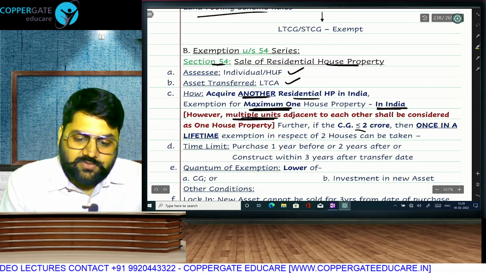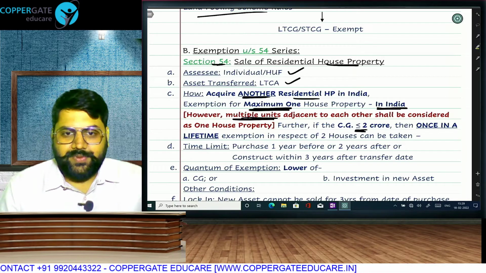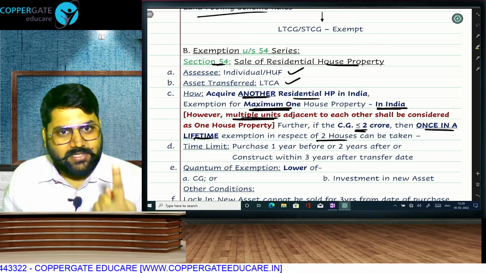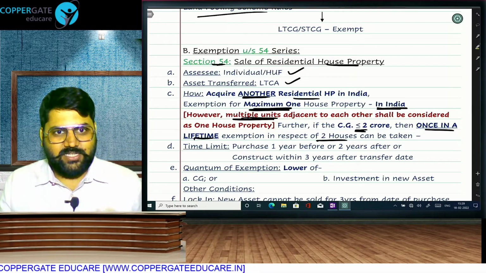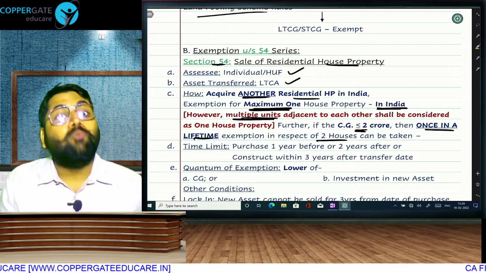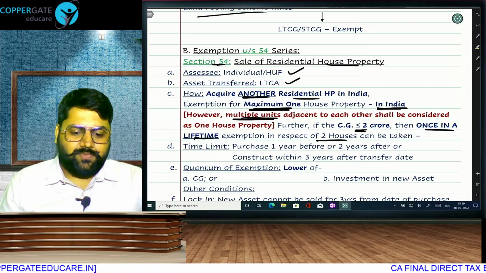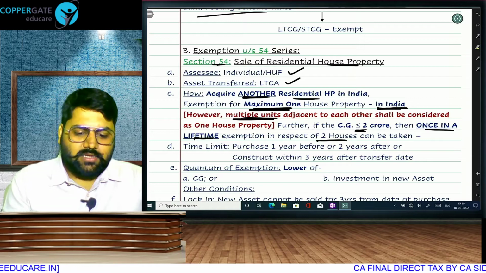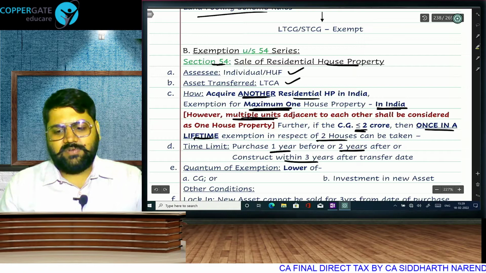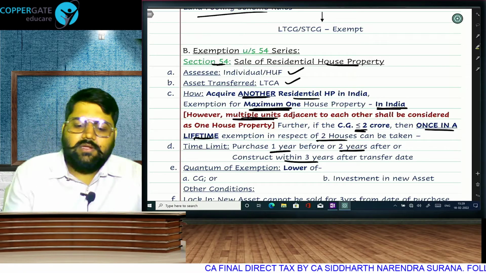And further, this was a lollipop given before 2019 elections. If your capital gain is up to 2 crore rupees, then once in a lifetime you can take exemption of 2 houses. See, next to each other is counted as 1, but if one is in Pune and one is in Mumbai, then they are not next to each other. They cannot be counted as 1. You can take both, but once in a lifetime, and that also if your capital gain is up to 2 crore rupees. In how much time you have to acquire the new asset? Purchase 1 year before or 2 years after the transfer date, or construct within 3 years after.